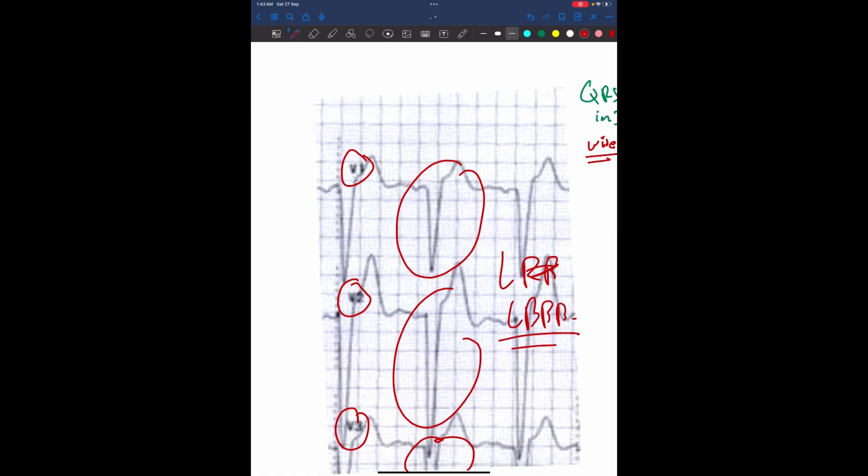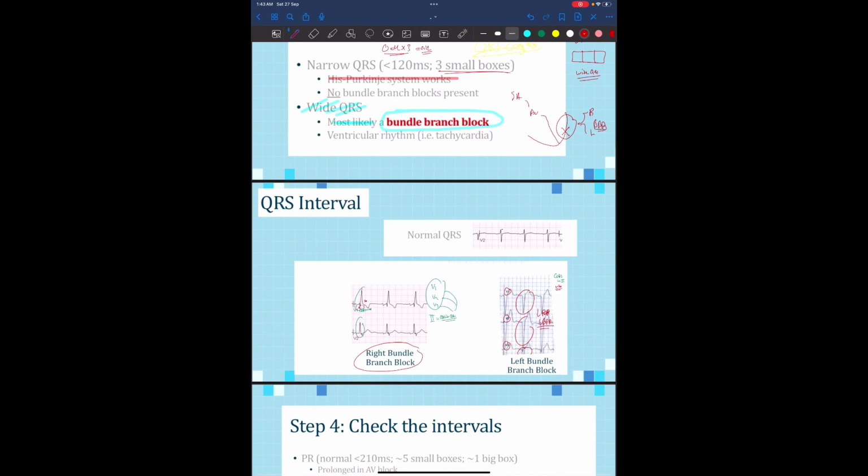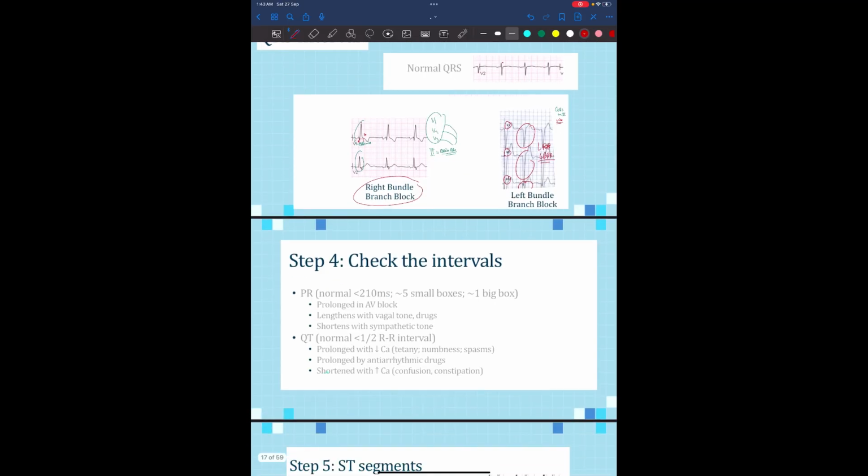Okay. Now we need to check for the intervals. We have the PR interval and the QT interval. The PR interval is 5 small boxes or 1 big box. It's prolonged in the AV block. This is what you want to know for now. You can read the rest.